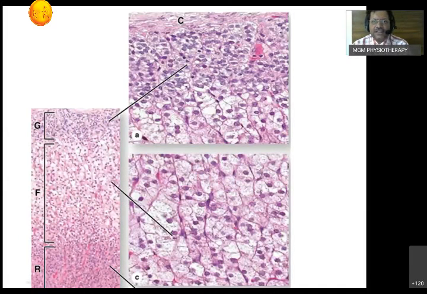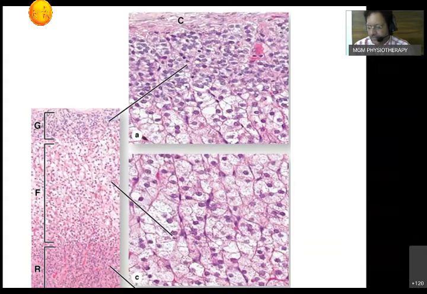So first we'll see the slide. Just beneath the capsule, there are clumps of cells. Can you see these clumps of cells? These clumps of cells, like an inverted U shape, are the zona glomerulosa, about 15%. It secretes the mineralocorticoids. Then, as you can see, a distinct zone comes below, with a lot of small vacuoles. This is going to be the zona fasciculata, so you can distinguish it. This can be seen even in our slide very clearly.